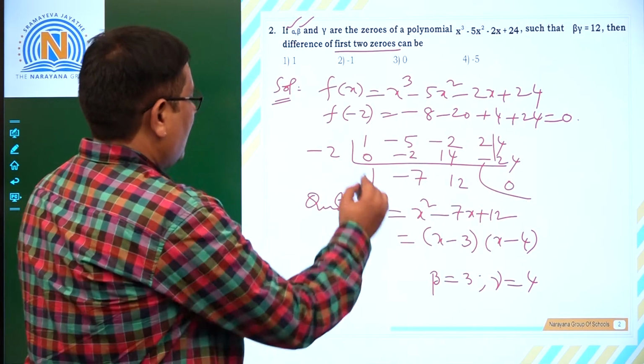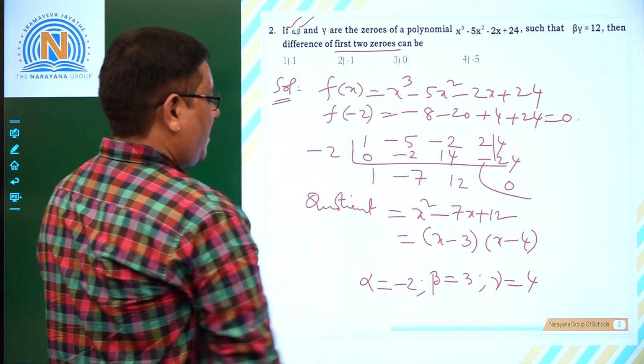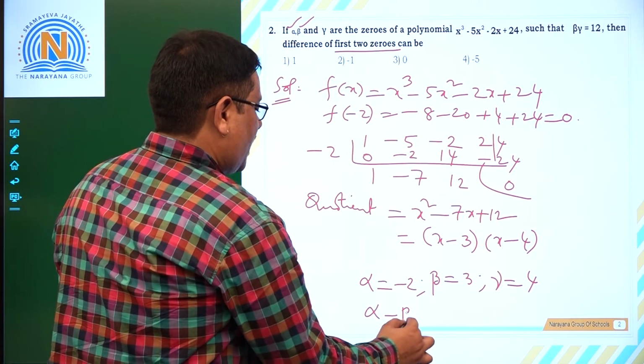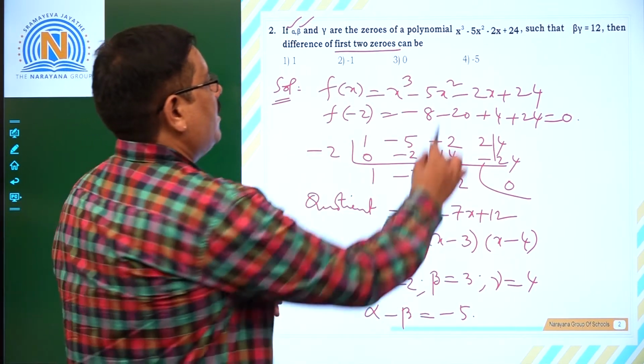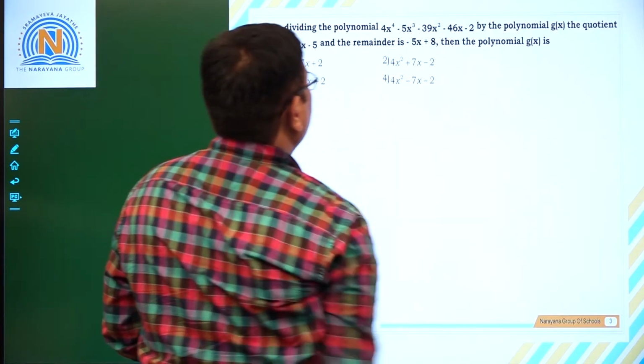Now what do we need? Alpha we need. What is alpha for us? Alpha is minus 2. So alpha is minus 2, beta is 3, gamma is 4. Therefore, the difference of the first two zeros, alpha minus beta, is minus 2 minus 3, that is minus 5. Nothing but the fourth option for us. Okay, now let us see the next question.